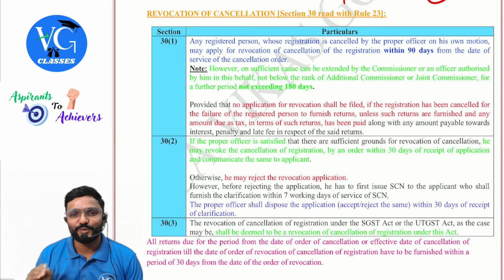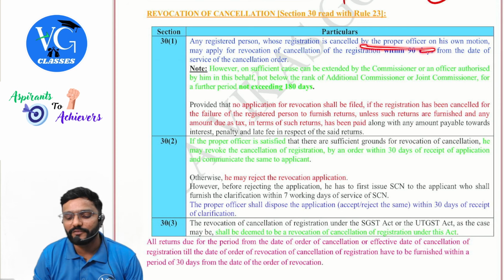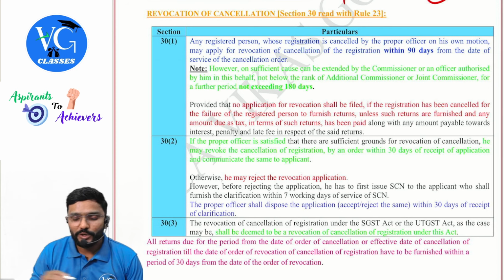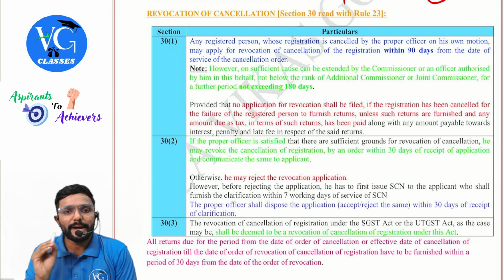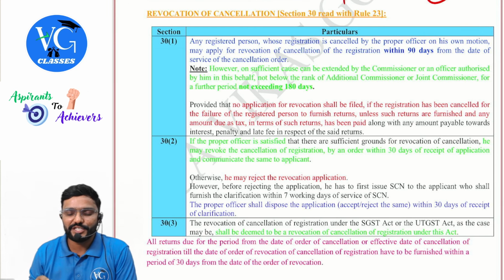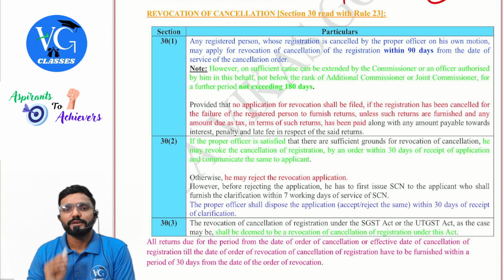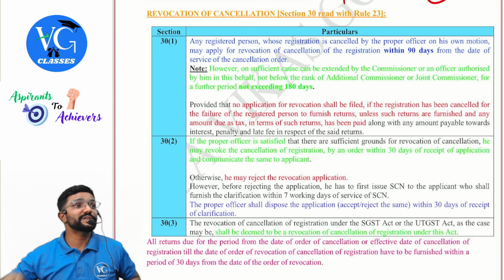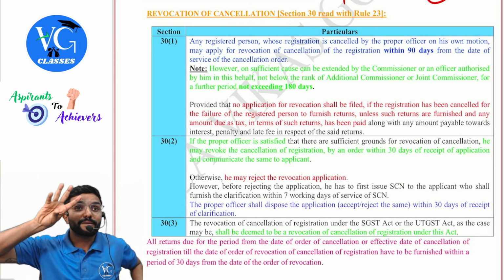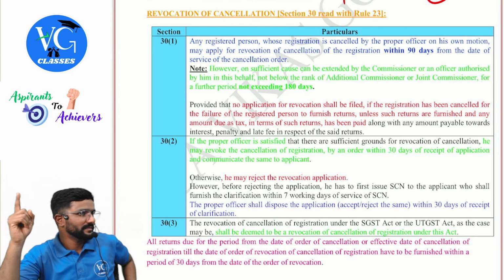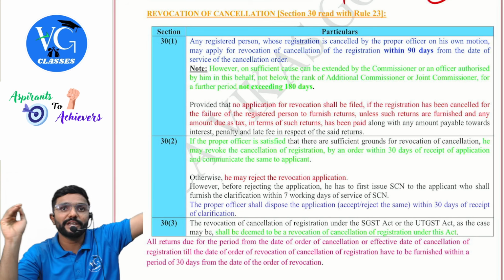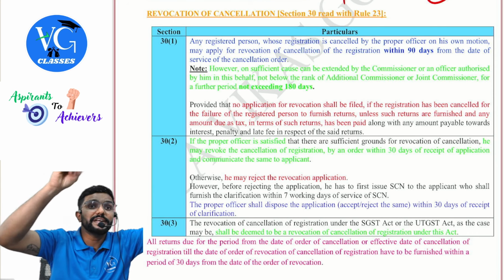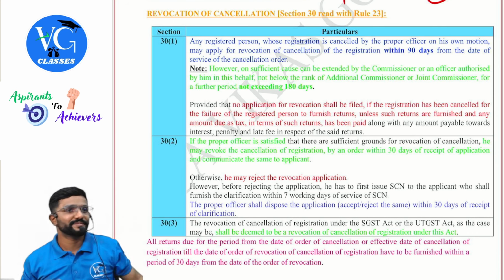Any registered person whose registration is cancelled by the proper officer on his own motion, which section are they talking about? 29 subsection 2. May apply for revocation of cancellation of registration within 90 days from the date of service of the cancellation order. Means once you receive the cancellation order, from there you have that 90 days time. Not from the effective date of cancellation. Assume the effective date of cancellation is 1st January, but you received the order on 10th January. So 90 days will start from 10th January.